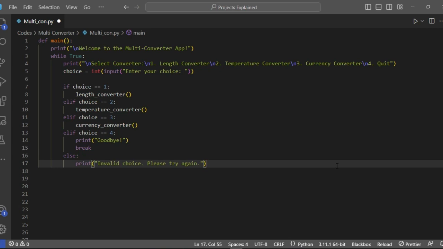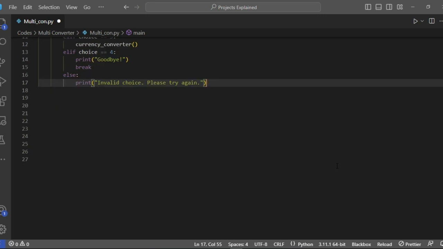Converting on demand. Based on your choice, the app calls the respective converter function. It's like having an instant conversion genie at your command. Bid farewell. If you're ready to call it a day, you can choose to quit. The app bids you goodbye and gracefully exits.